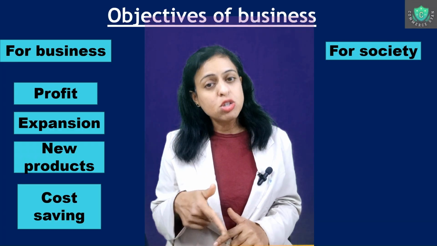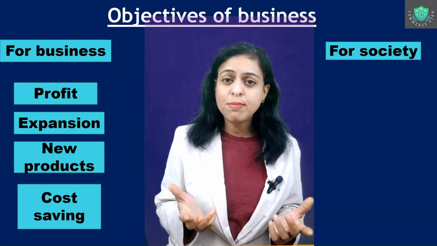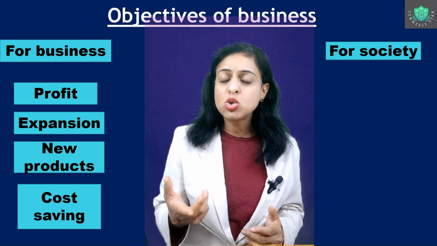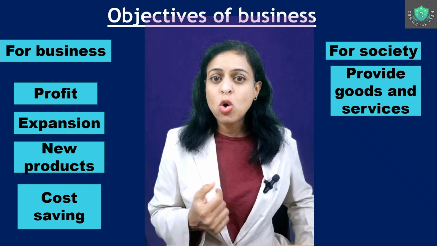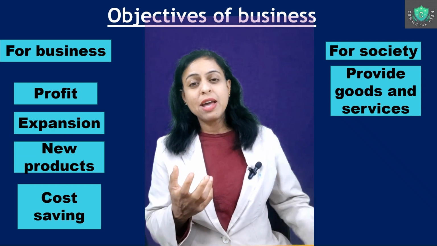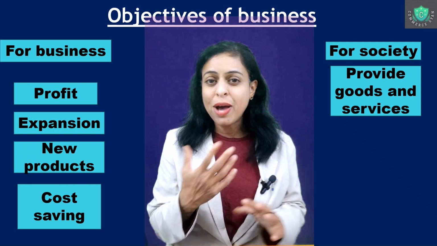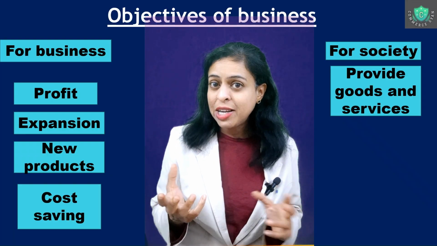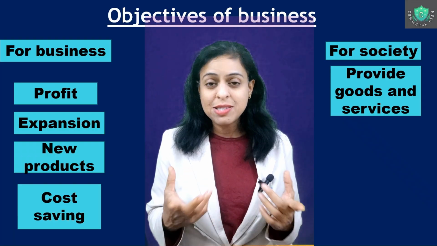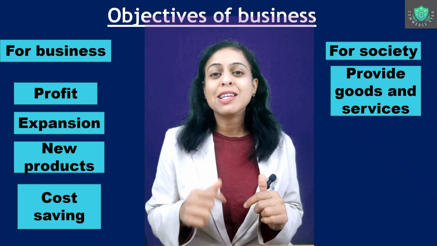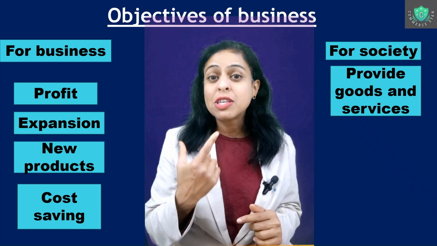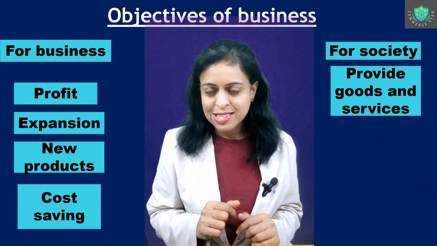Okay. And for the social angle, what happens? Why is business important from the society's angle? Because you get goods and services, isn't it? You want new products in the market. Every time you want to buy new things, electronic goods, mobile phones, you want new food items coming in the market, you want to experiment with them, isn't it? So all these goods and services are coming in the market every day because the business has the purpose of giving goods and services to the society.